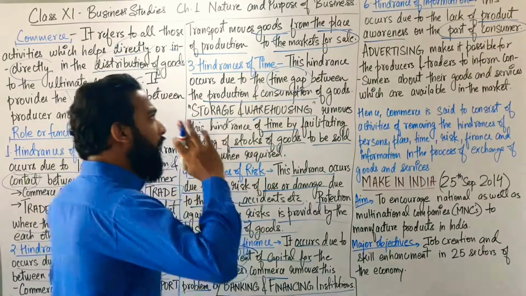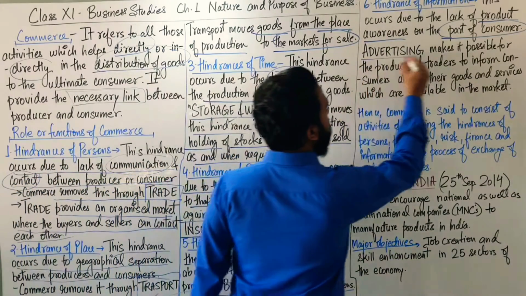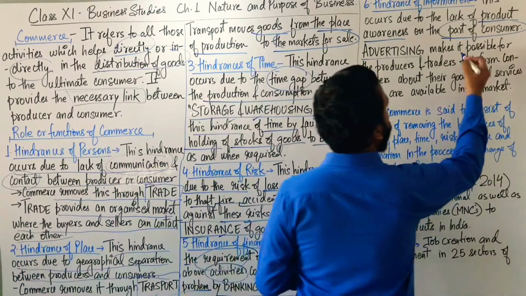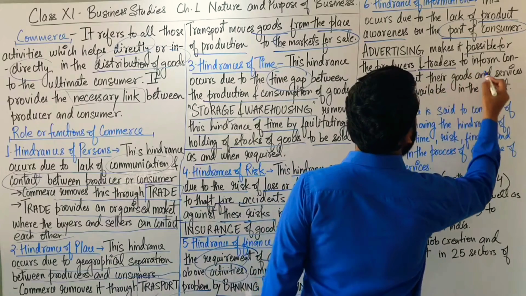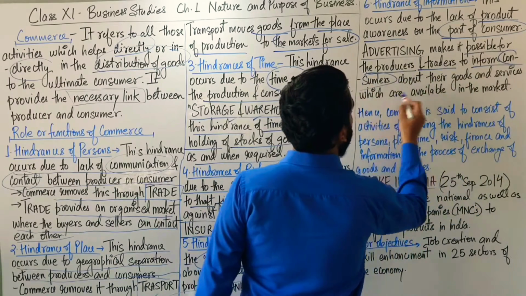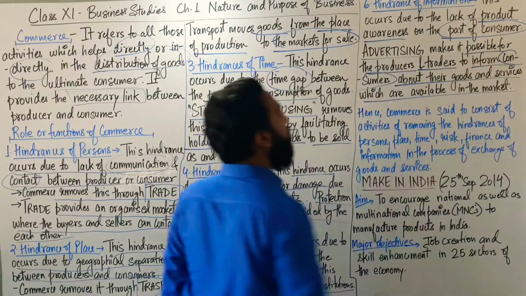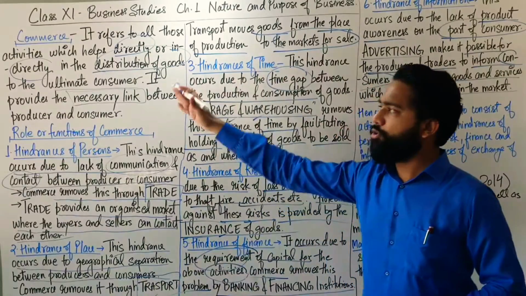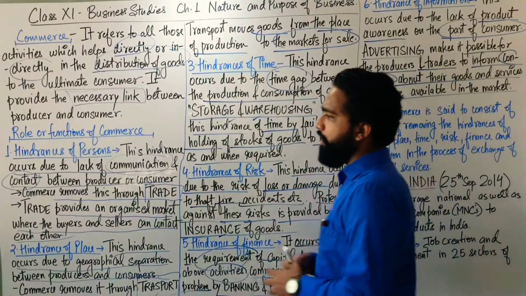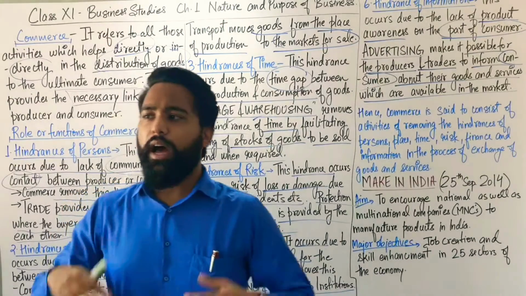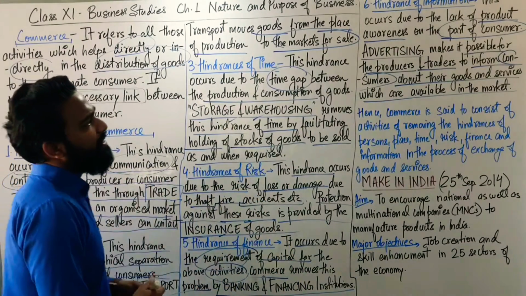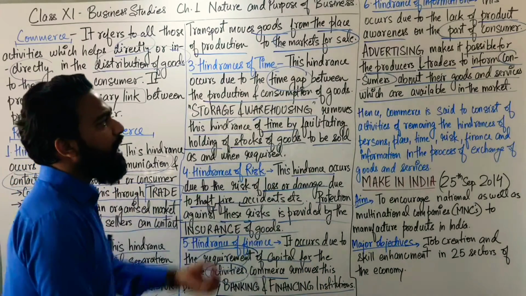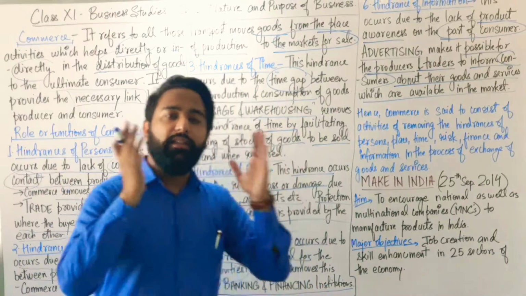So here comes advertising. Advertising makes it possible for the producers and traders to inform consumers about their goods and services which are available in the market. So advertising is also a part of commerce, and this advertisement provides the producers and traders the means to inform their consumers about their goods and services.